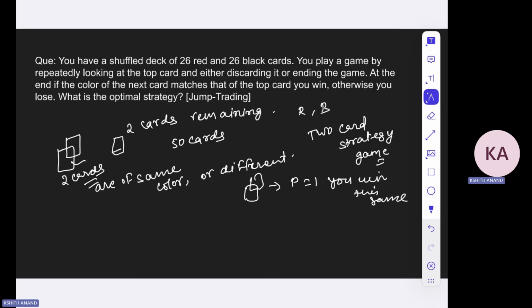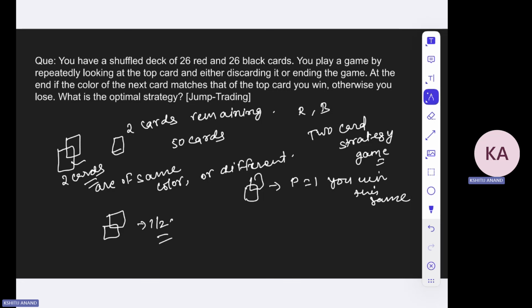Now, if these two cards are of different color, then what you will be doing? You will be flipping the first card. Then you will be checking whether it matches with the color of the card you have on the top or not. If it matches by luck, then you win. Otherwise, if it doesn't match with the top card that you are having, then you lose, right? So in this case, with half probability, you will be winning this game. So this is called two card strategy.